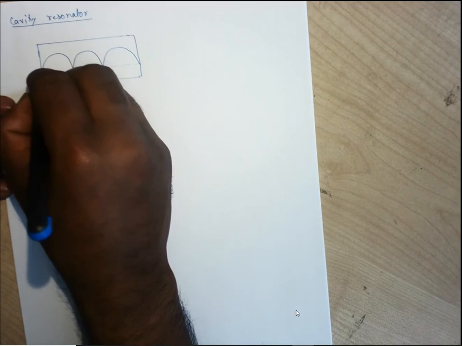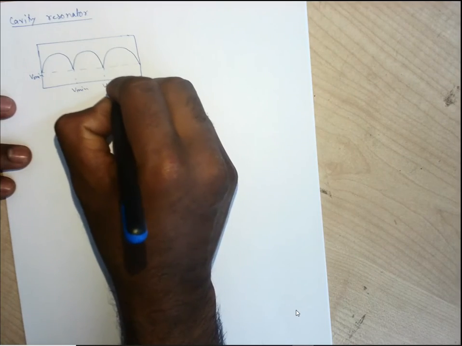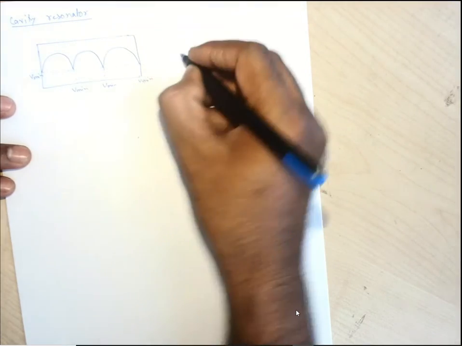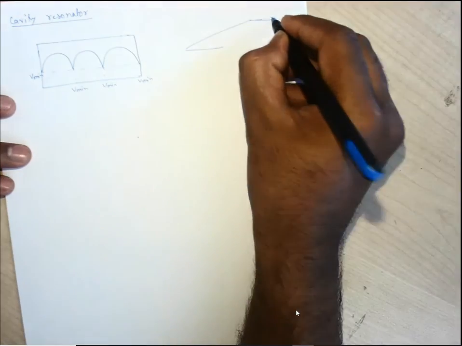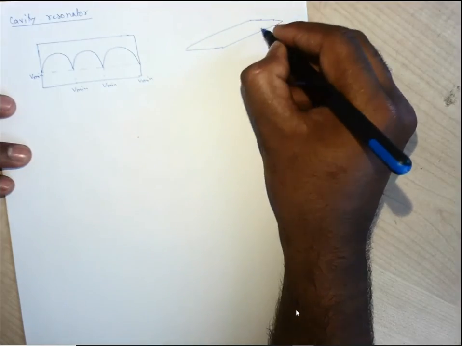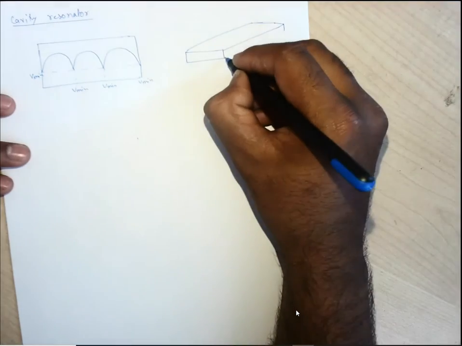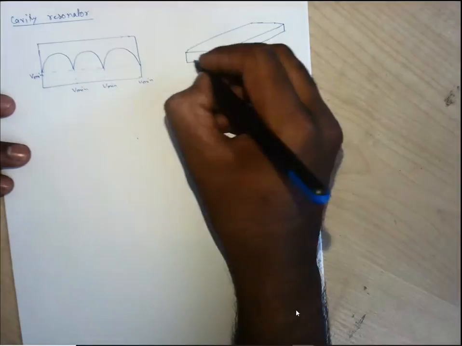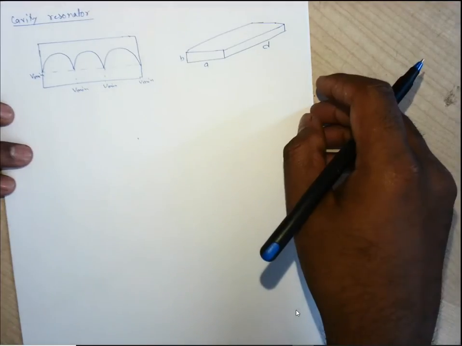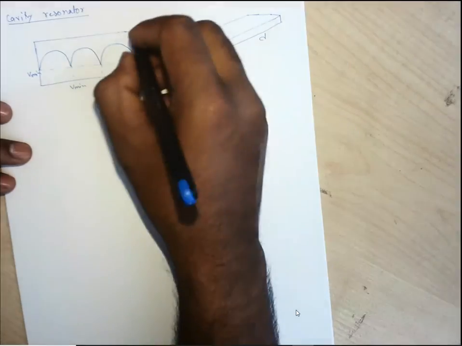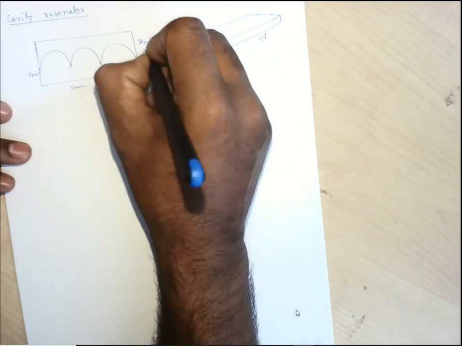There is a location of V min, and it is also the location of V min. Now, what is this cavity resonator basically? These are the shorting plates, on both sides.